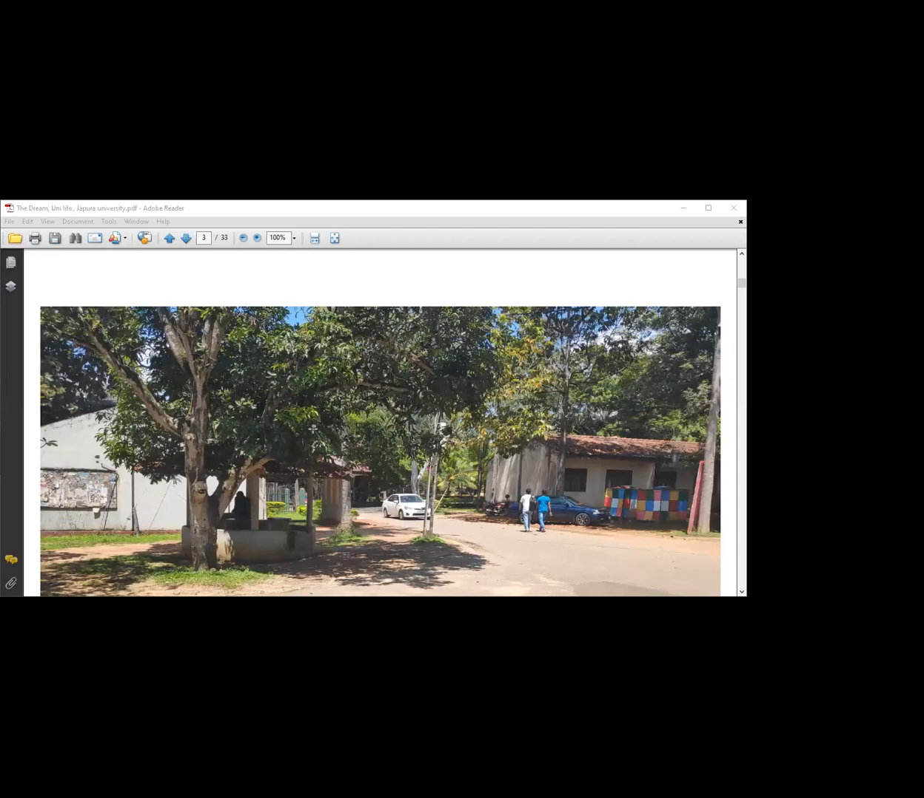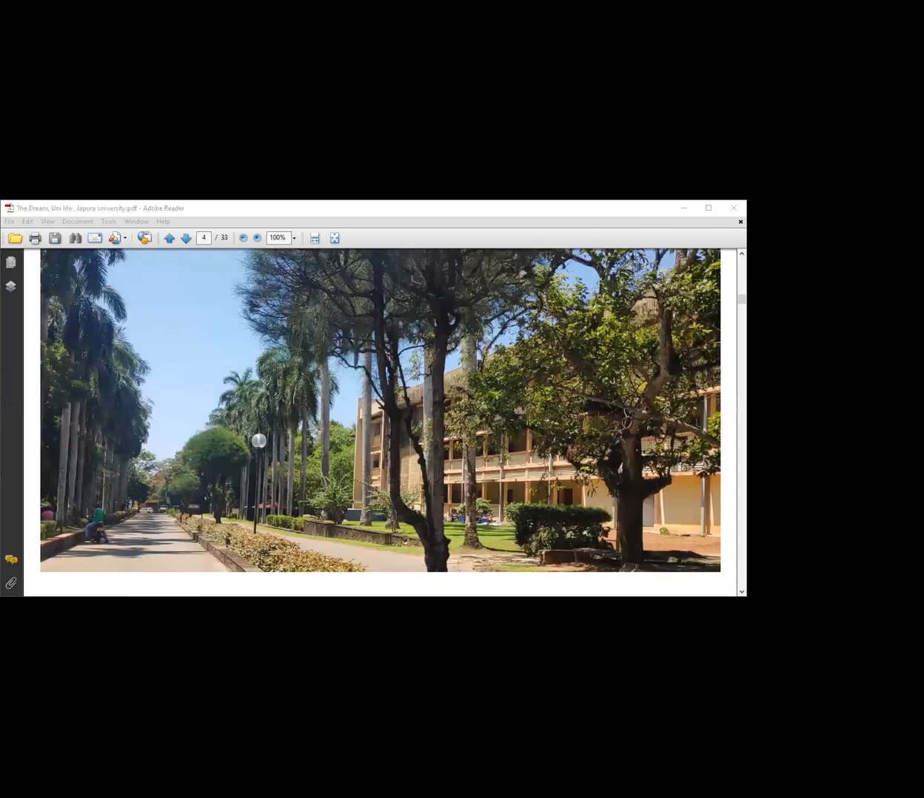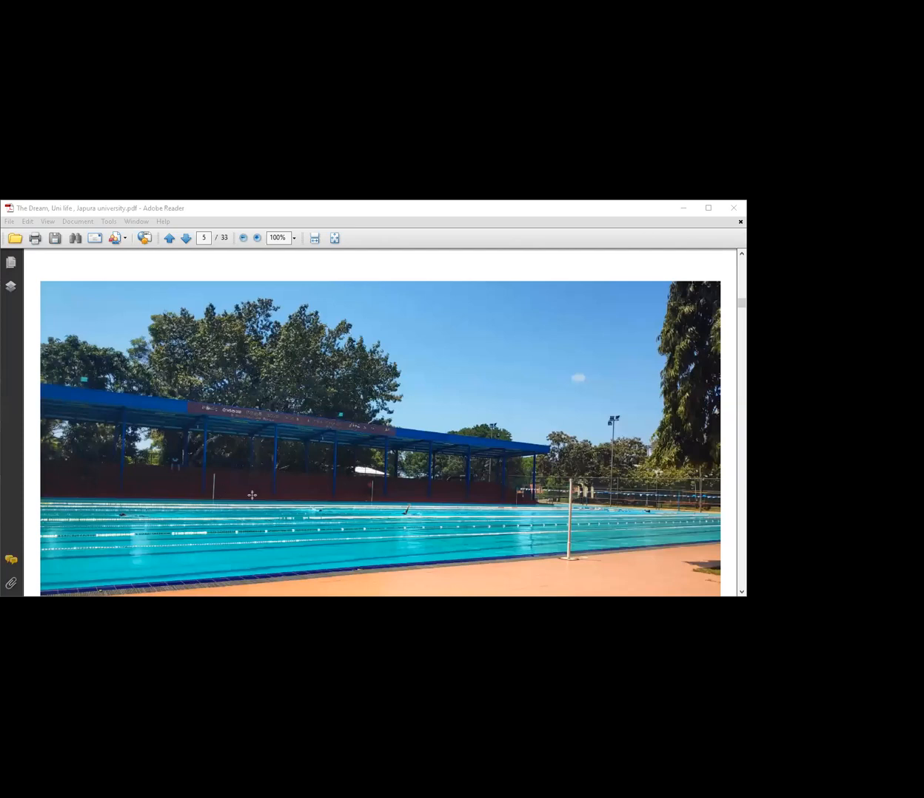This is the largest pool in Sri Lanka. This is bigger than the Sugathadasa pool. Sugathadasa pool එක වඩා මේක ලොකුයි, මේ ලංකාවේ ලොකුම pool එක. We have 10 lanes.